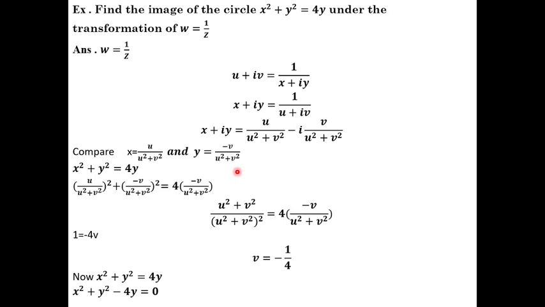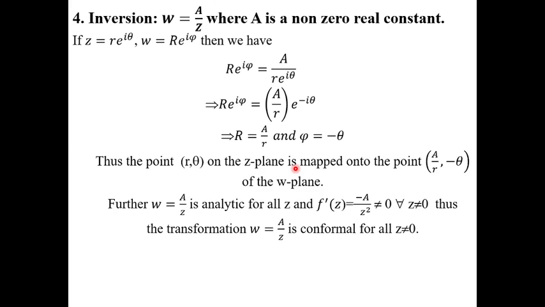Let us take one example and discuss inversion. See here, w is equal to 1 by z is an example of inversion. For this we consider x square plus y square is equal to 4y in the z plane. This is the condition for the z plane. Using these two we discuss inversion.